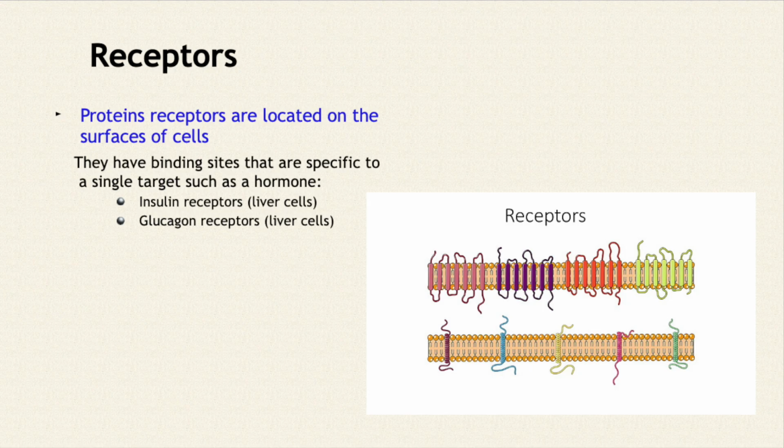Okay, so protein receptors are located on the surfaces of cells. So they're membrane-bound proteins, and they have binding sites that are specific to a single target, such as a hormone. The ones that we learn about in National 5 are hormone receptors. But there are other types of receptors. There are receptors for just signaling, so cells can send out very tiny molecules as signals, and that increases the concentration of something outside the cells. There are molecules in the cell surface that are sensitive to those. But what you have to remember about receptors is that the reception happens on the outside of the cell.